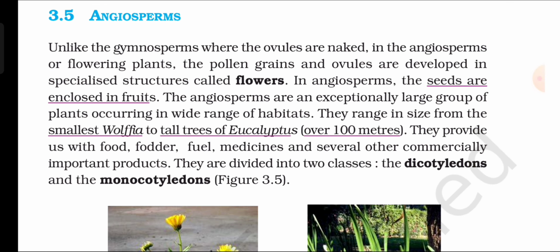Angiosperms. Unlike the gymnosperms, where the ovules are naked, in the angiosperms or flowering plants, the pollen grains and ovules are developed in specialized structures called flowers. In angiosperms, the seeds are enclosed in fruits.